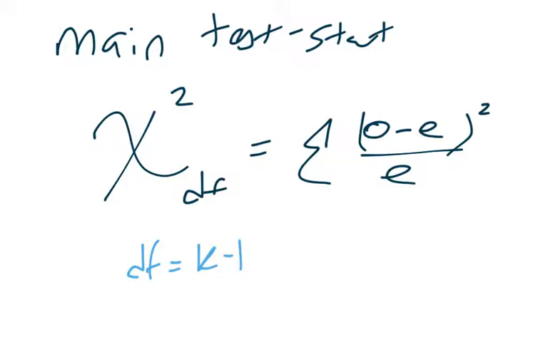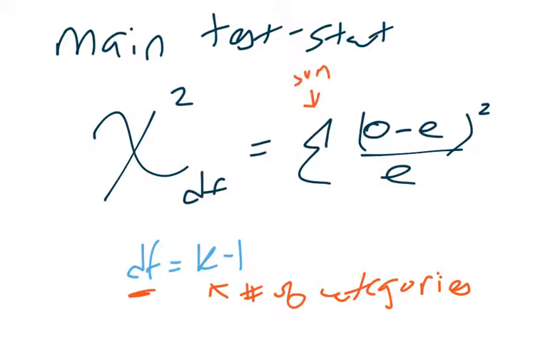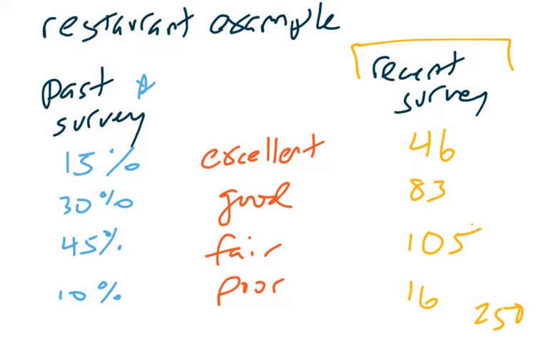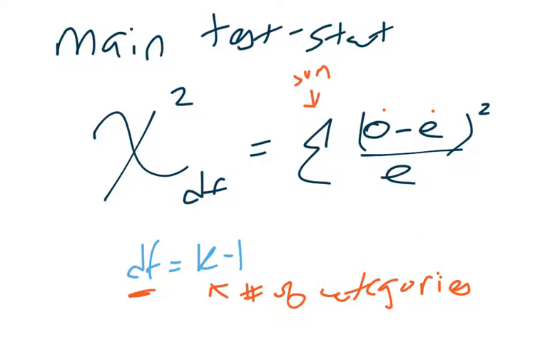It's called the chi-square, like I had said. It's based on degrees of freedom, so again, the distribution is going to change depending upon, in this case, the number of categories. The K represents the number of categories. And it's looking at a summation, a sum of the difference of the observed value minus the expected value. So what you observe from the actual survey, and then what you would expect based on the previous results. If there was a drastic change, the observed and expected would have a very big difference. We square it to keep everything positive, and then we divide by the expected value.